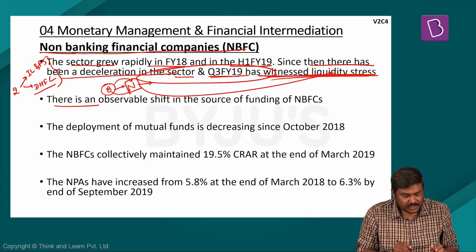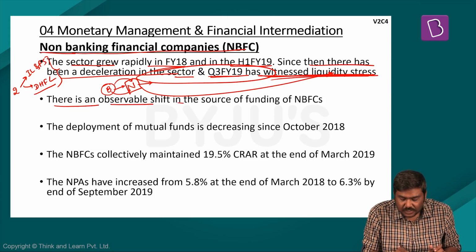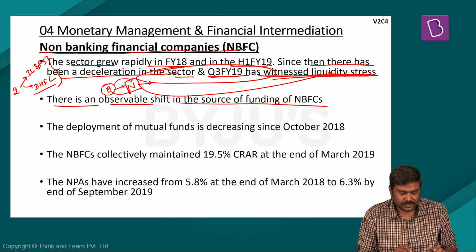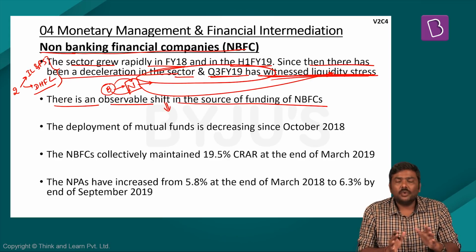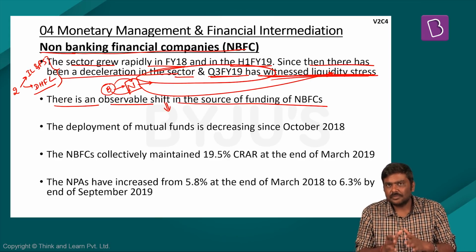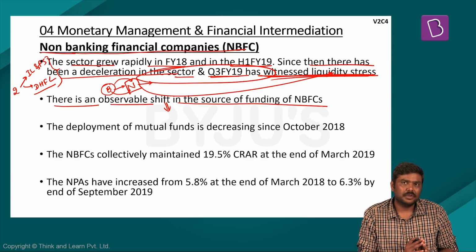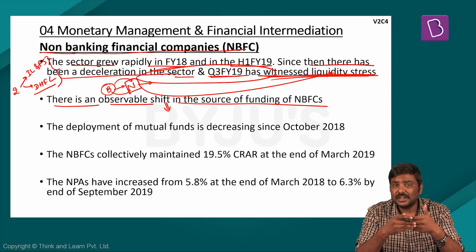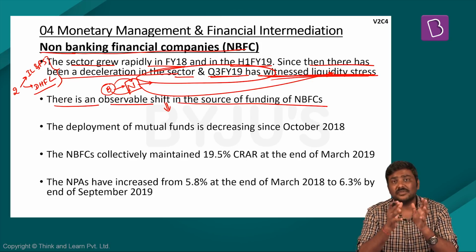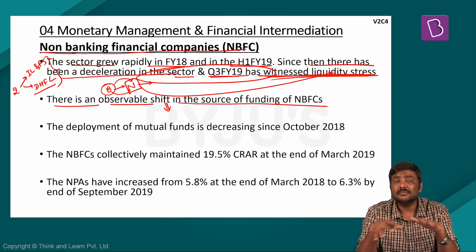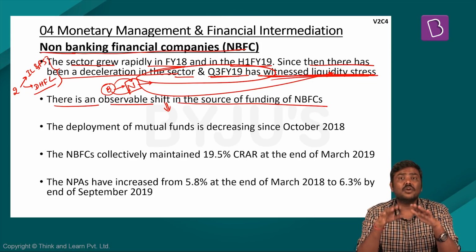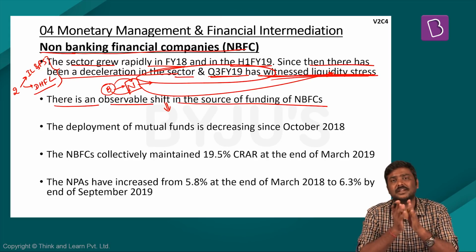The survey also notes that there is an observable shift in the source of funding of NBFCs. No doubt, the borrowing of the NBFCs from the banking sector has increased. Although I mentioned in the earlier point that the banking sector is wary about lending to NBFCs, it doesn't mean that NBFCs are not getting access to credit from the banking sector.